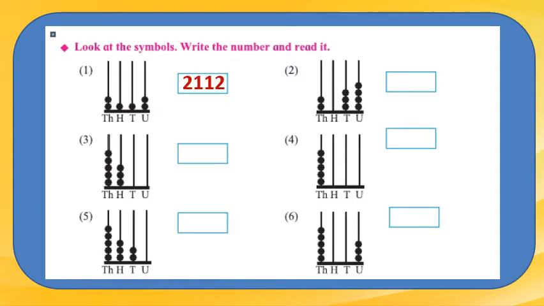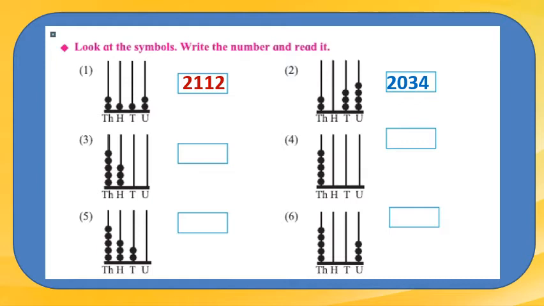2112. Got this? Very easy. Whatever is in the place, that we have to write here. In the thousands place, 2 is there. Hundreds place, 0, no bead is there. In the tens place, 3 beads, and in the units place, 4 beads are there. That means 2034. Got this?